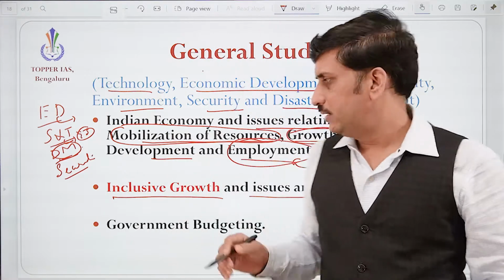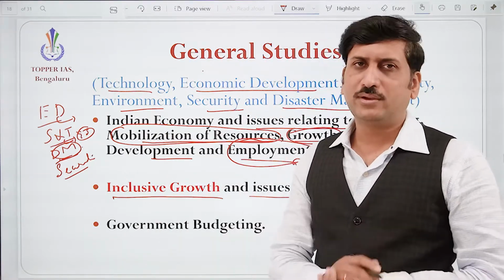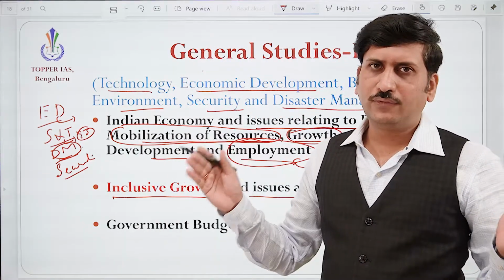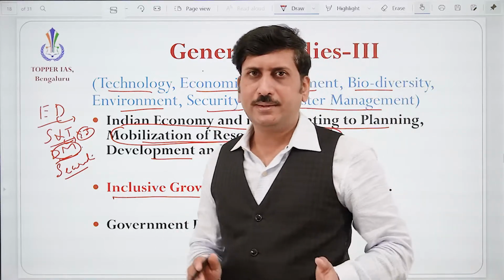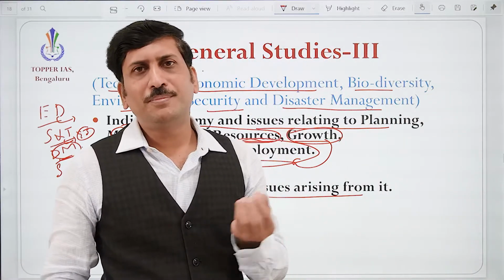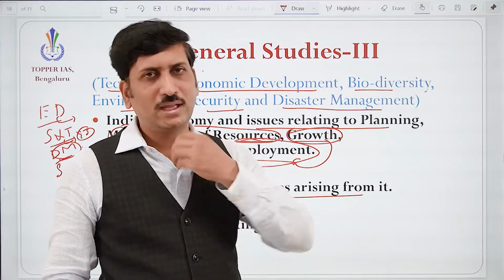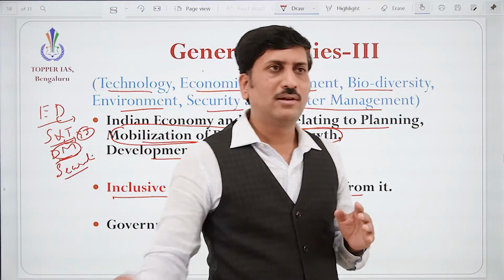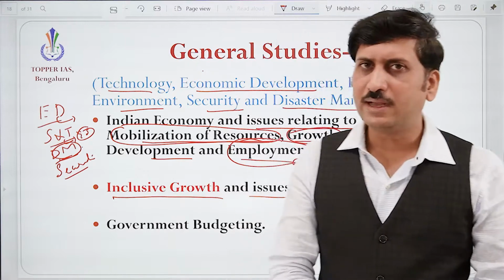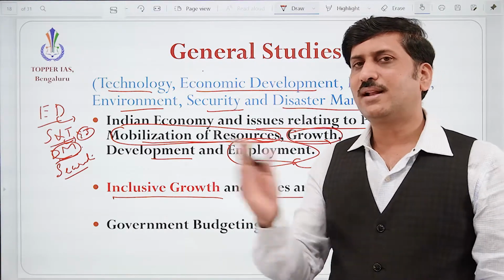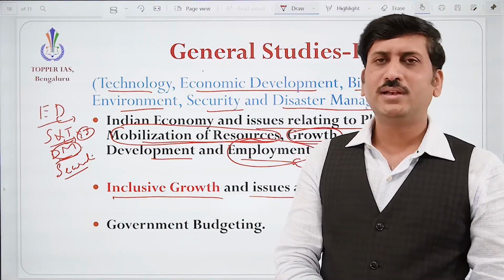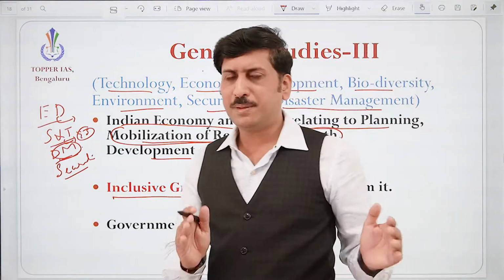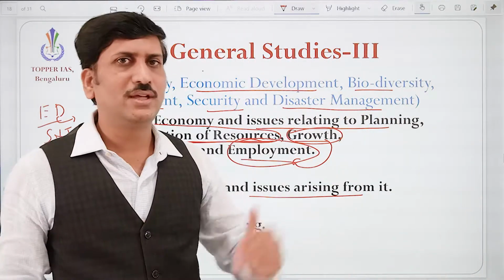They are all linked topics. For example, if in a country only the top 5% are earning, they are getting a lot of income, but that doesn't translate into all sections. Fine, growth should be there, and yes, those few people are contributing to the growth of the nation.